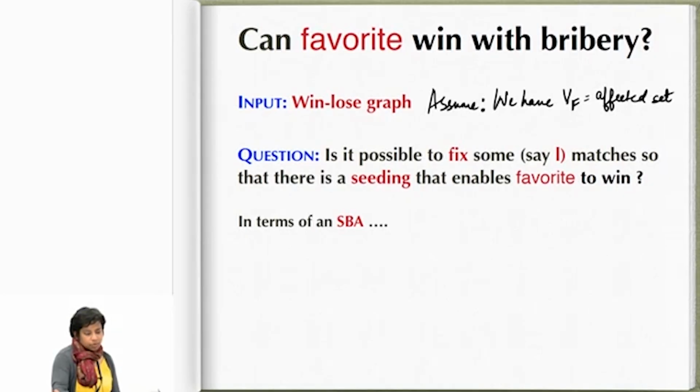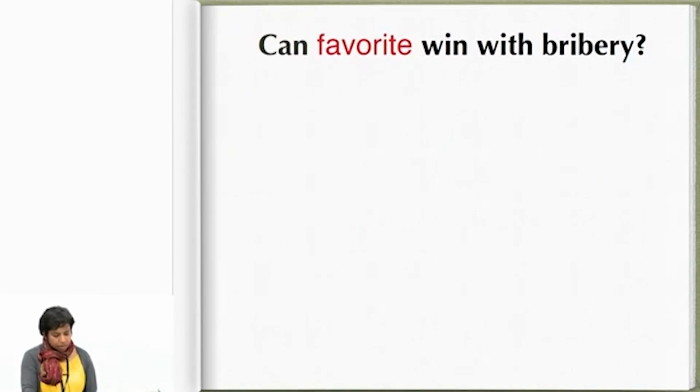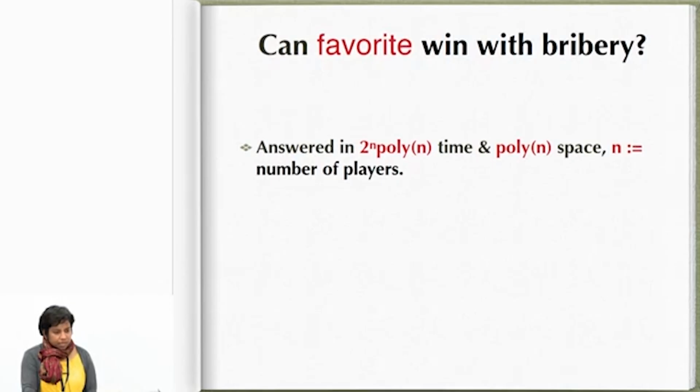So the same thing holds. To give the ending away, like a movie in a flashback, it turns out we can answer this question in 2 to the power n poly n time.